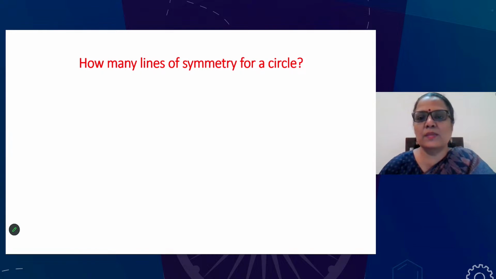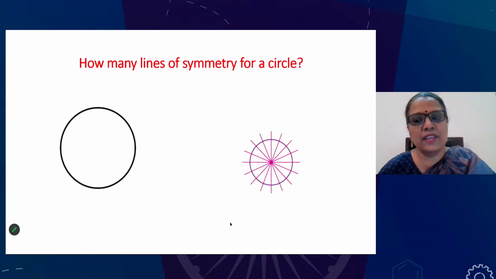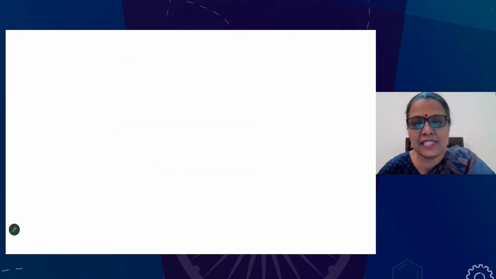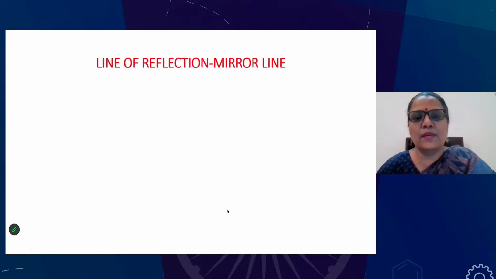Since we know the lines of symmetry for all the other polygons, what will be the lines of symmetry for a circle? Did you find out? Yes, I think most of you got the answer. You are right. It has infinite lines of symmetry, because the number of vertices cannot be counted here.